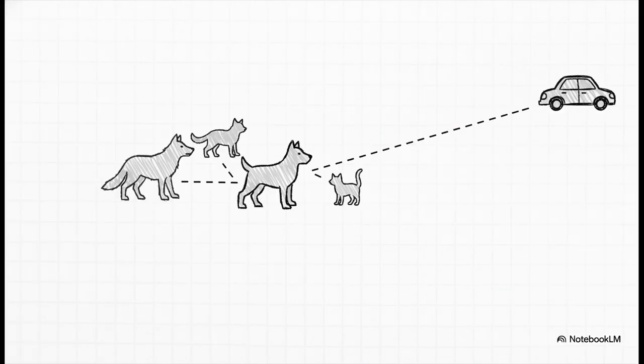And on this giant map of meaning, there's one golden rule, the most important rule of all. Proximity equals similarity. The closer 2 of these number fingerprints are to each other, the more related their original words are. So dog and wolf will be super close neighbors. Dog and skyscraper, they're going to be on opposite sides of the map. This simple geometric idea is the secret sauce to how AI understands us.